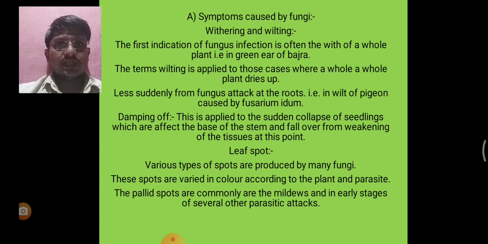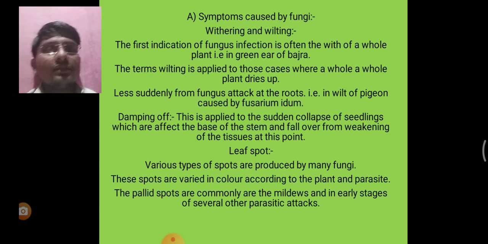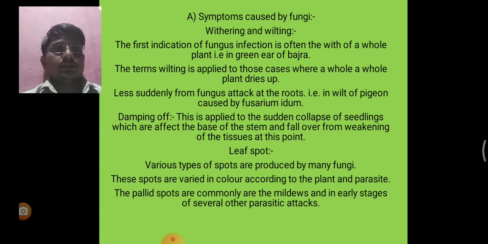The concentric bands of color, the target board effect, are generally seen in shades of brown in spots caused by several species of Alternaria.